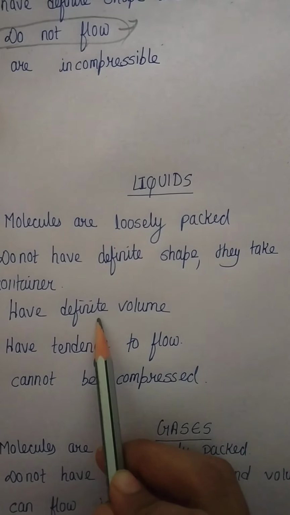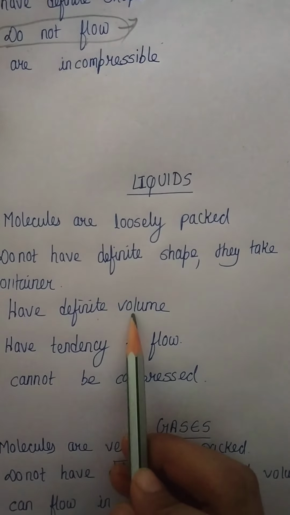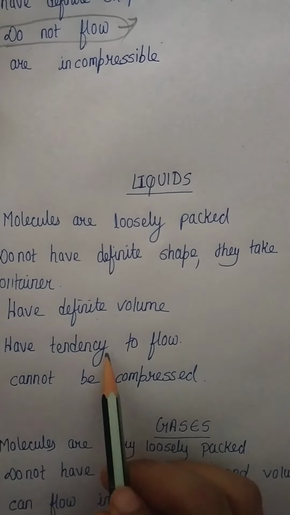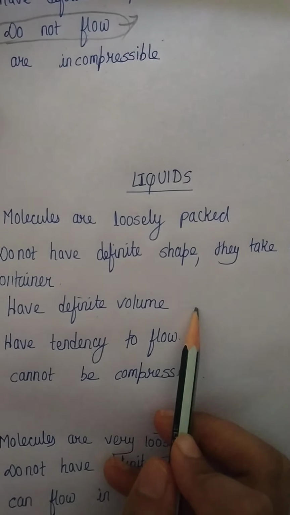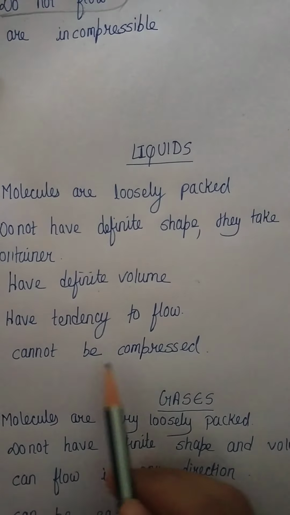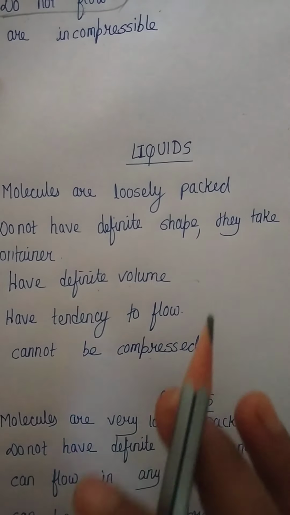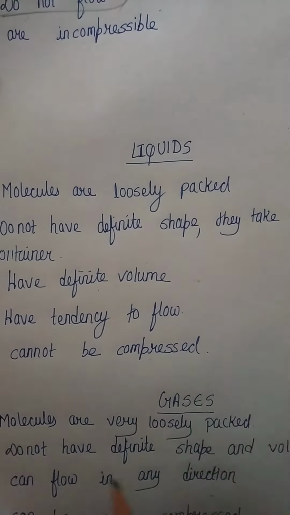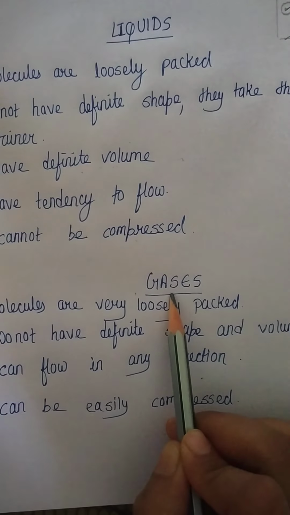If you pour 1 liter of water into a 500 ml bottle, you cannot fit it. It means they have definite volume. They have the tendency to flow. They always flow in one direction, from higher to lower concentration. They cannot be compressed, but in some books it is written that they can be compressed very little.